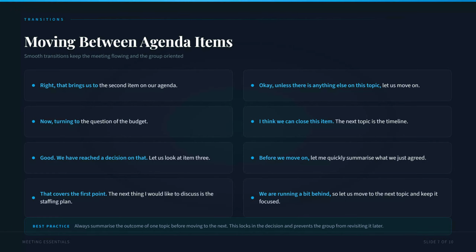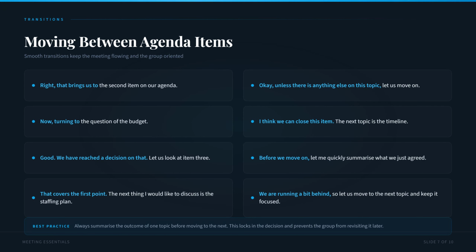Smooth transitions between agenda items keep the meeting flowing and the group oriented. Here are 8 key transition phrases. Right, that brings us to the second item on our agenda. Okay, unless there is anything else on this topic, let us move on. Now, turning to the question of the budget. I think we can close this item. The next topic is the timeline. Good. We have reached a decision on that. Let us look at item 3.